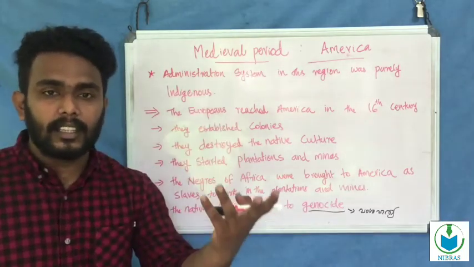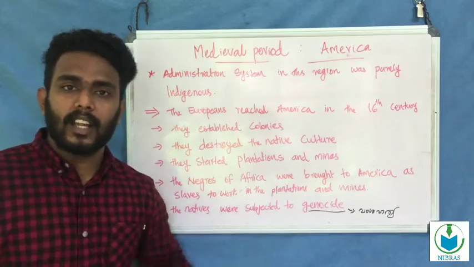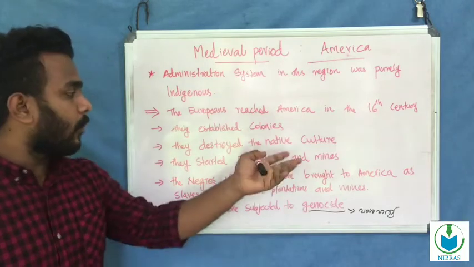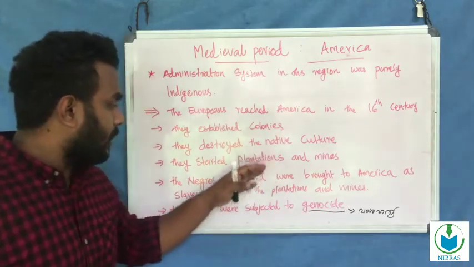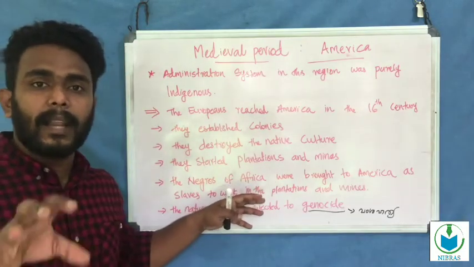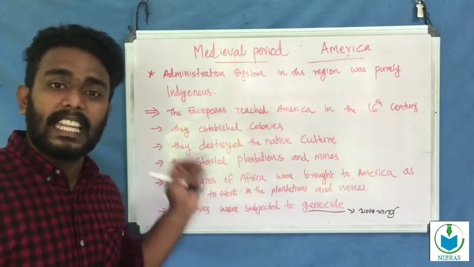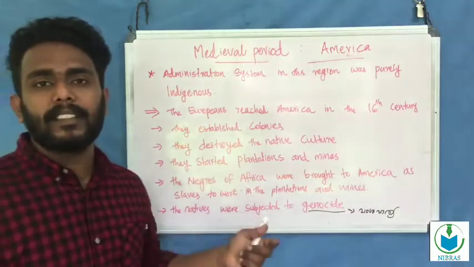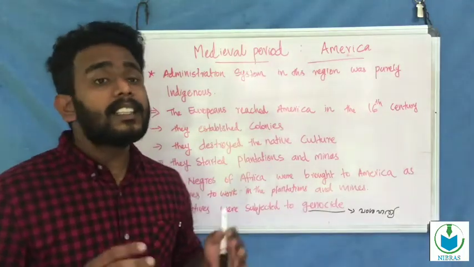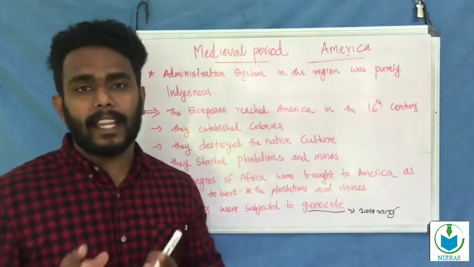They destroyed the native culture. They also constructed some plantations and mines, and the workers of the plantations and mines were Negroes as slaves, and the native peoples were subjected to genocide. These are the features of North America.